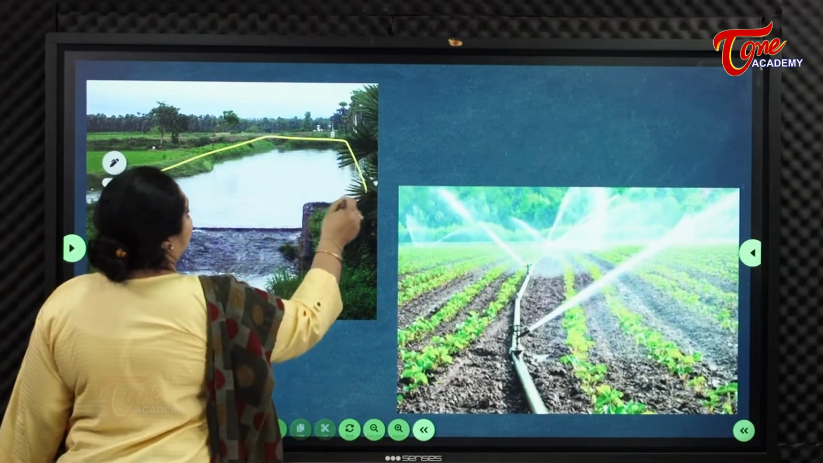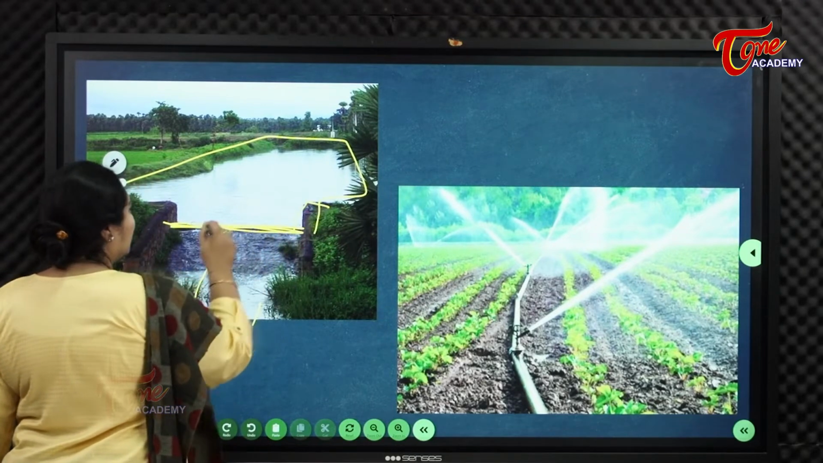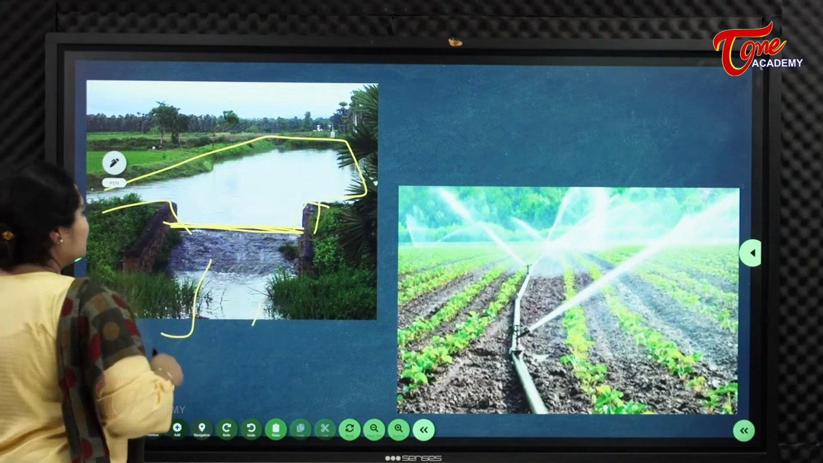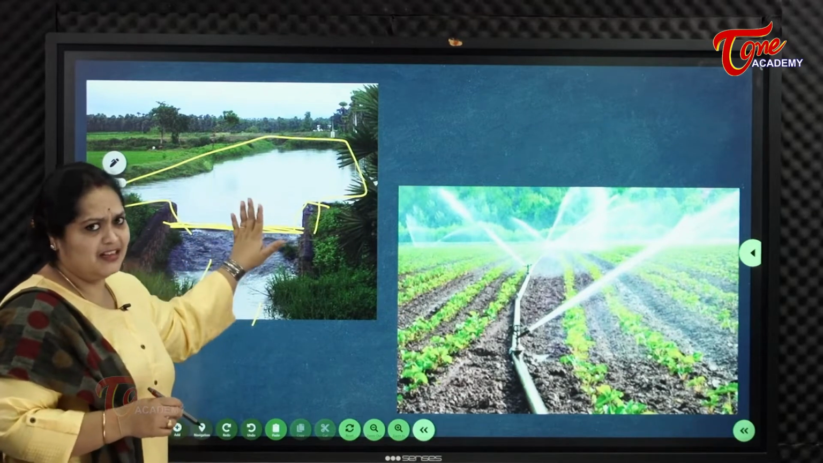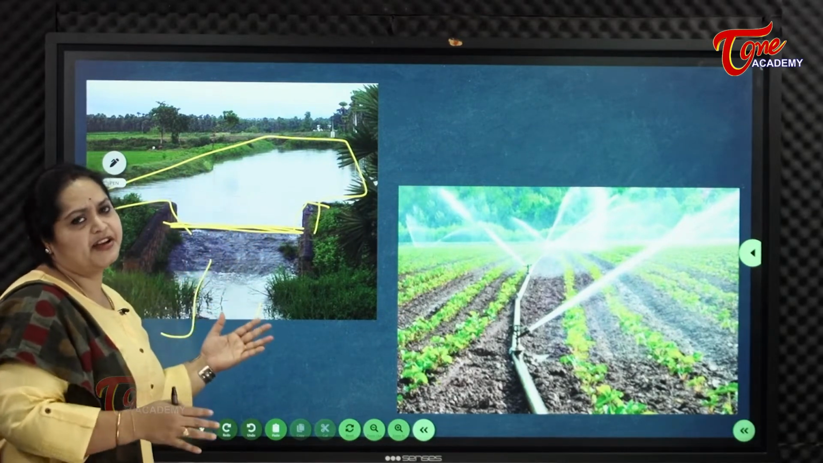A small tank, this is the source of water. They make some small gates or compound with bunds. They store the water from this stream and they use it for their fields whenever necessary or whenever they want it.